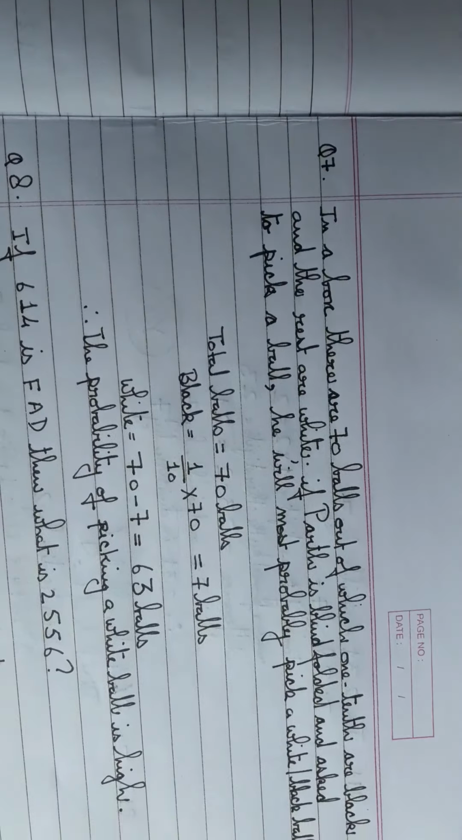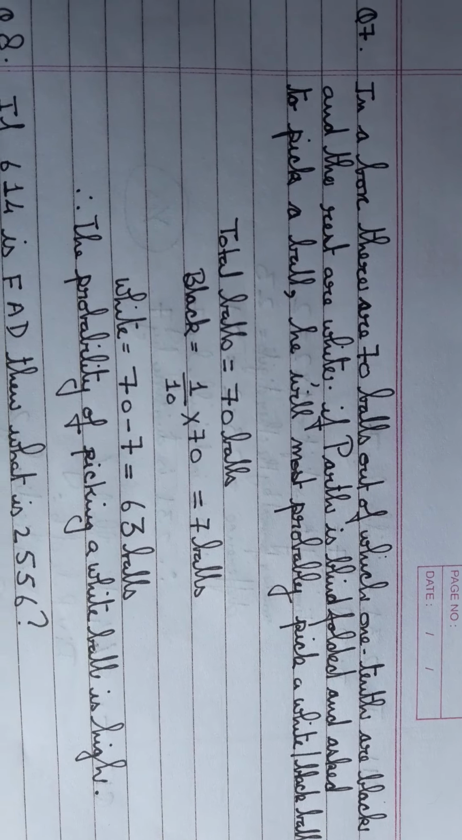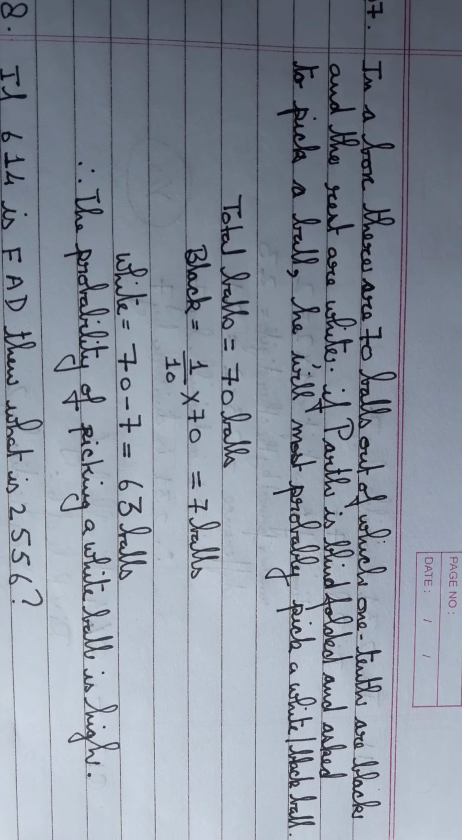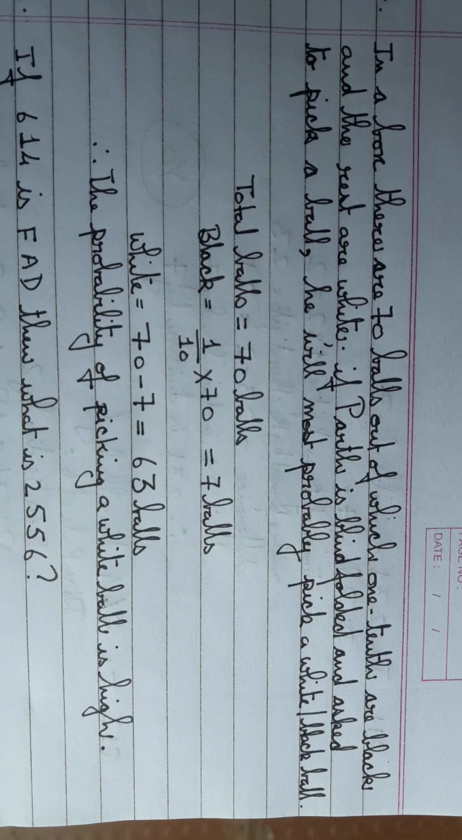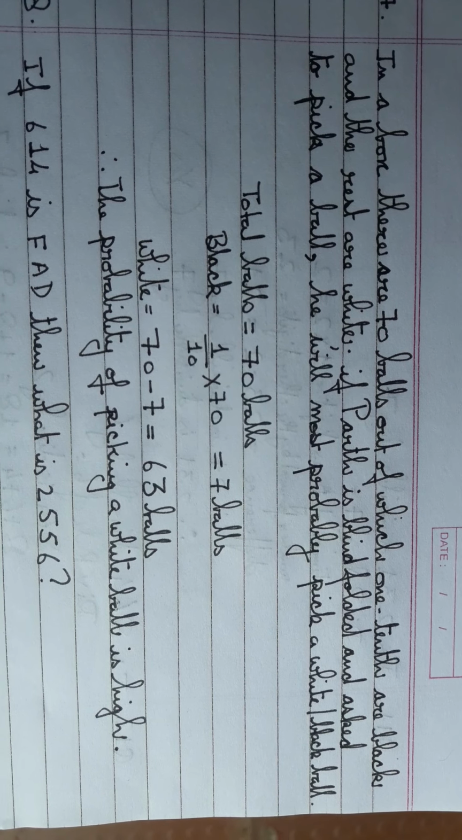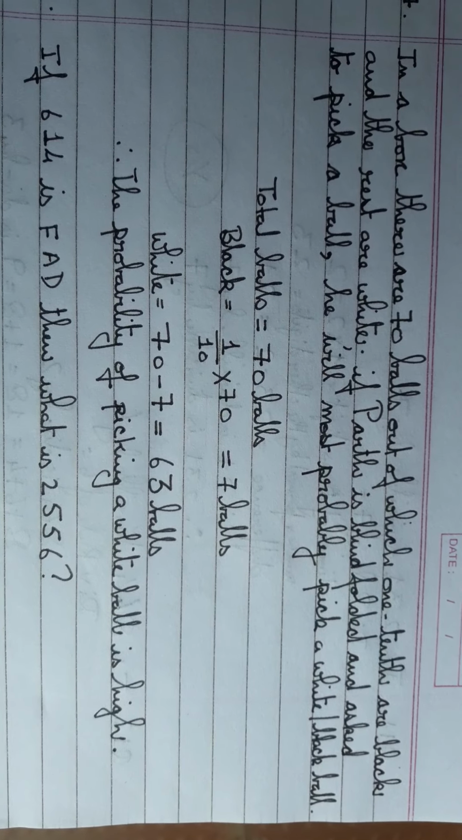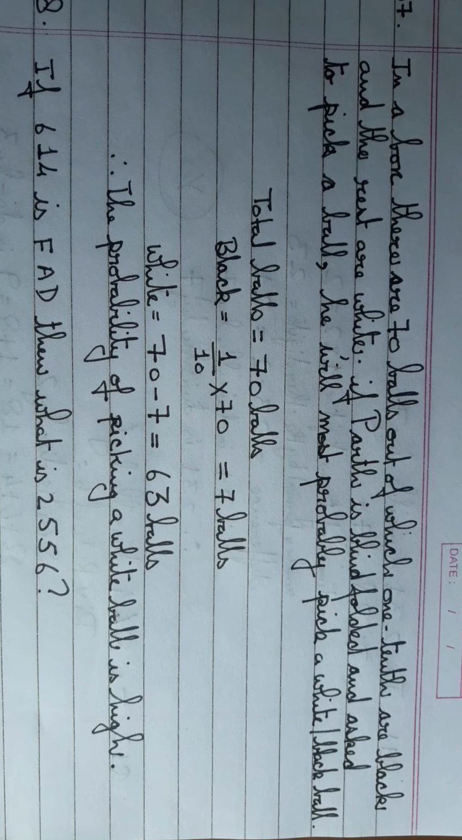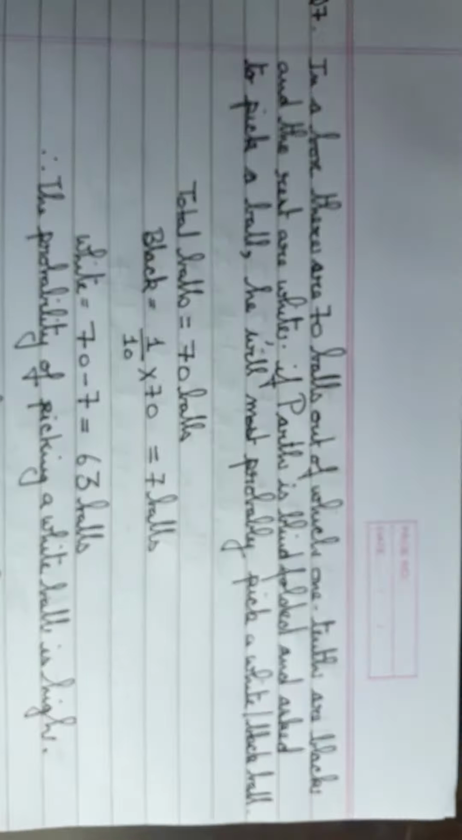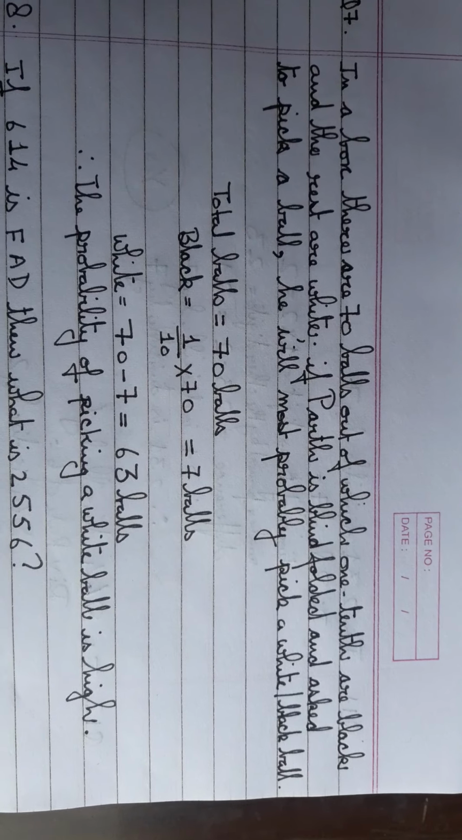Alright, now let's look at the next one. In a box there are 70 balls, out of which 1/10 are black and the rest are white. If Parth is blindfolded and asked to pick a ball, he will most probably pick a white ball or a black ball. Now, this is a question of a concept in mathematics called probability. Probability means the chances of which ball are more to come out.